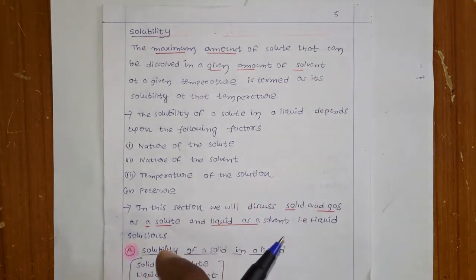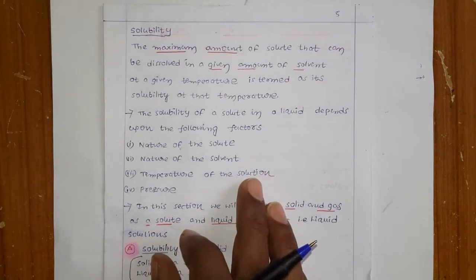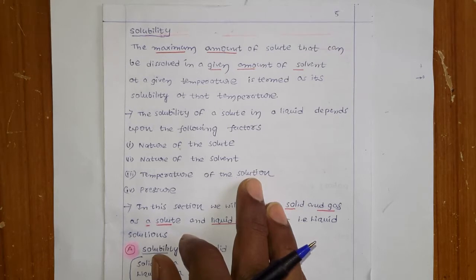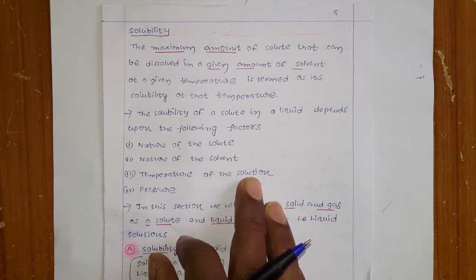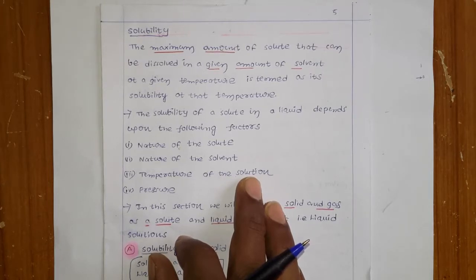Now in today's class we are going to start a new topic, that is solubility. All of you are aware of the term solubility, right? That means some salts can be soluble in water, and some liquids can also be soluble in other liquids. For example, sodium chloride is soluble in water, and the alcohols are also soluble in water.